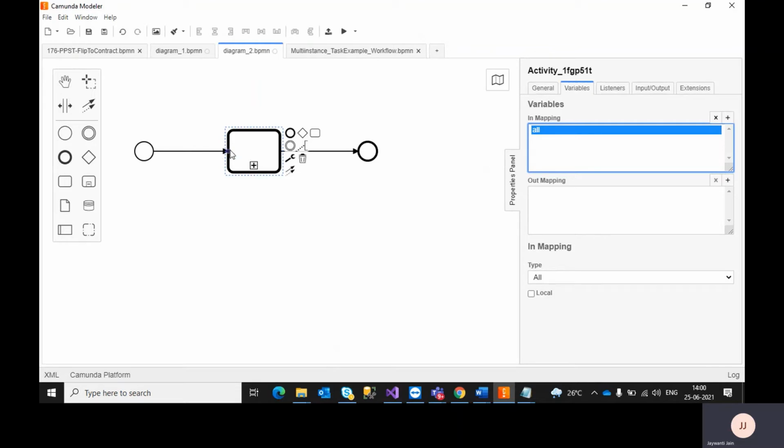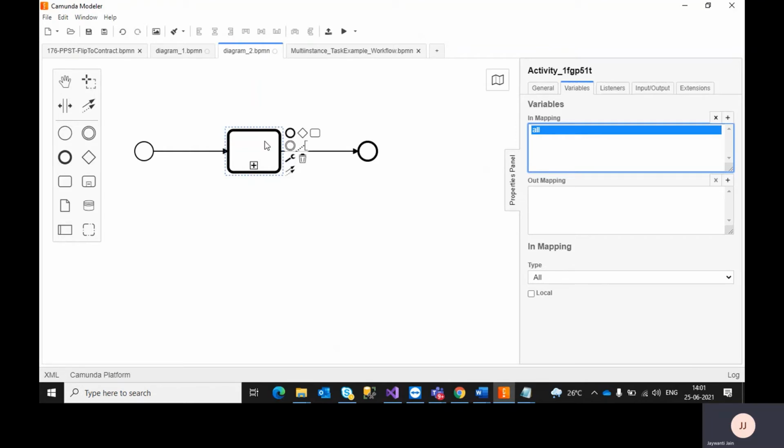No need to pass all, because even if you pass all, performance will be affected: the other variables which the child process is not using are still stored internally in the database on that instance of this sub process. So it's better to avoid such a concurrency issue.